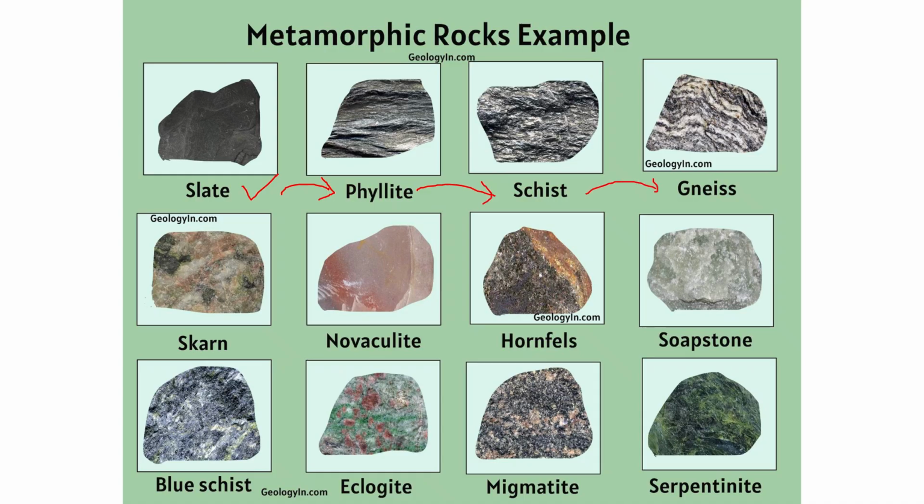And this is the skarn, hornfels, soapstone, blueschist, eclogite, which developed at high pressure and high temperature conditions. Migmatite is an intermediate or hybrid rock between the igneous and metamorphic rocks, which is formed by the partial melting of metamorphic rocks. And this is the serpentinite. These are all about the different types of rocks, and the different photographs of the igneous, metamorphic, and sedimentary rocks are shown here. Thank you.